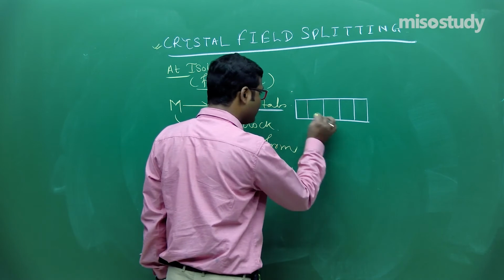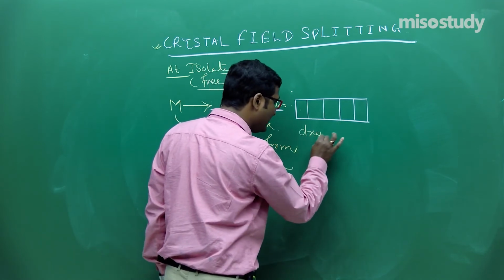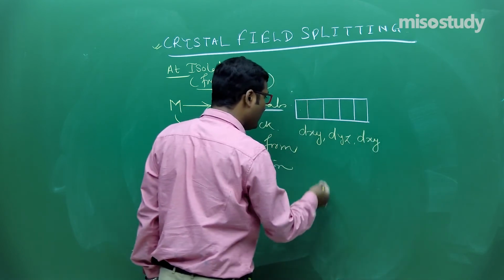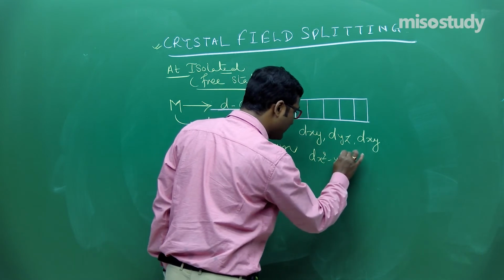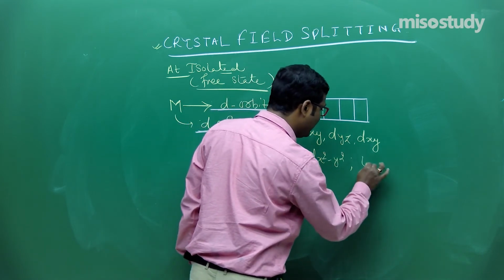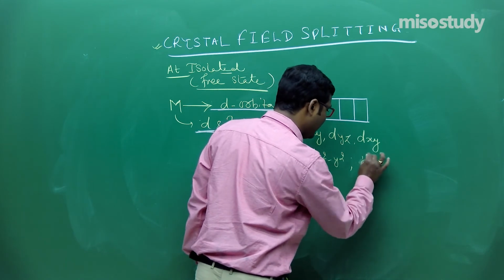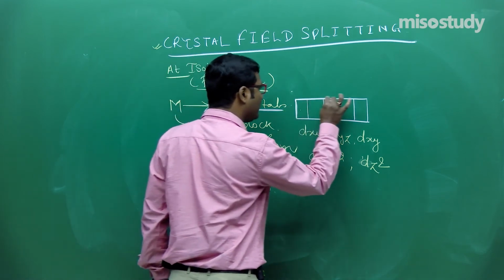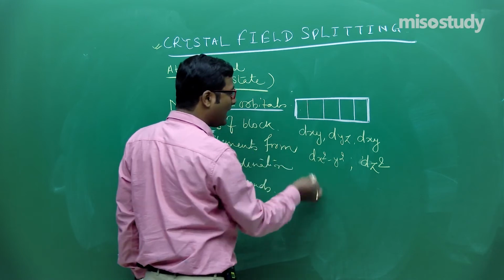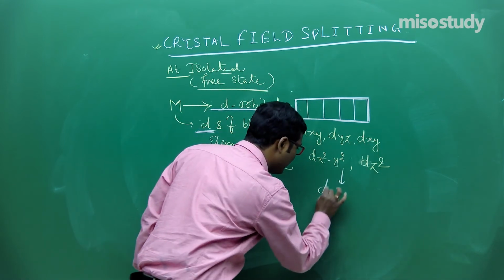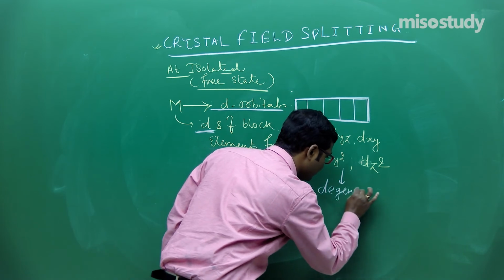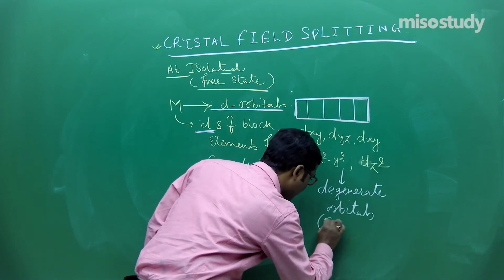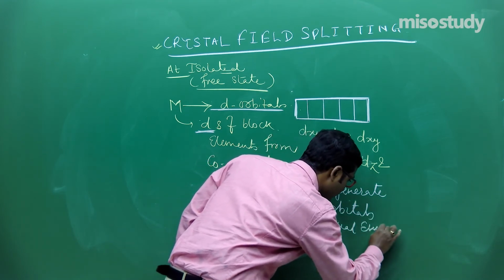What are the 5 types? There are 5 orbitals. First one is dxy, dyz, dxz. Is it clear to you? dx square minus y square, and, wait for a moment, dz square. Is it clear to you? This is the condition when the central metal atom is in free state: all have equal energy, that is, they are degenerate orbitals. Is it clear to you, friend?